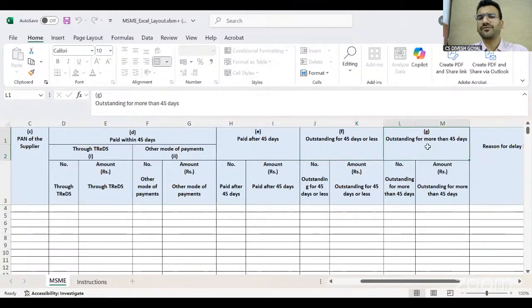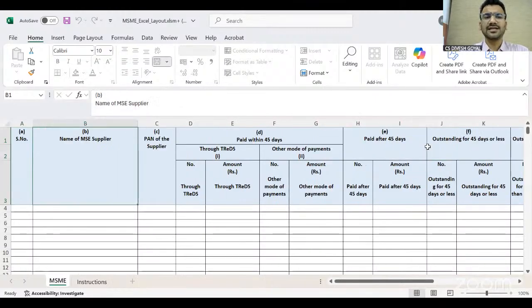Outstanding for more than 45 days, definitely we have to file this form. So practically, as of date, the MSME V3 version is not going along with the provisions of the Act. But as professionals, as a corporate, until the Ministry comes with a circular or modifies the form, we have to file the form in all these 4 conditions.